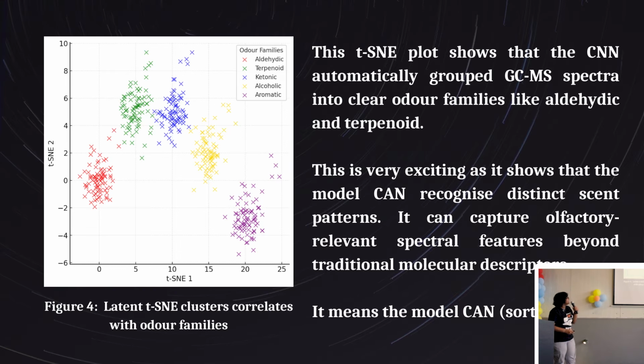Coming to a really exciting find, I conducted something called a latent t-SNE, which looks at the penultimate layer of the CNN. Based on this, I can see that there are clusters being formed. I took these clusters and individual points and went back, and I saw that some of these clusters related to specific odor families. So basically the CNN is actually looking at specific molecules that are contributing to odor. This sort of means that the model can smell, which was the initial goal of this project.